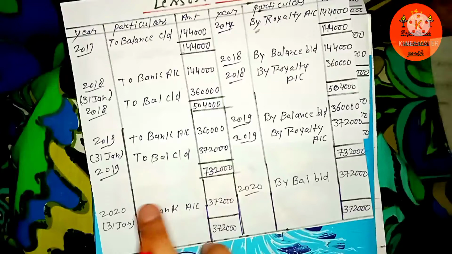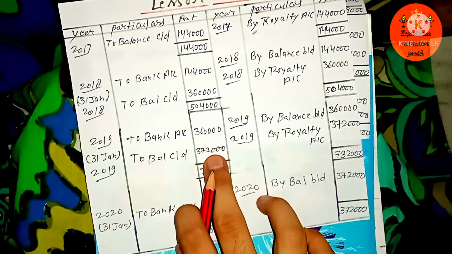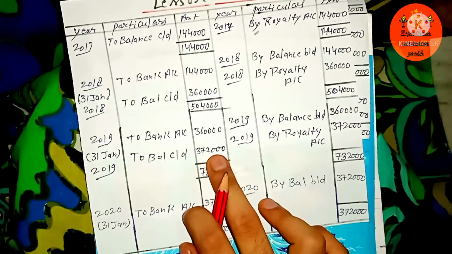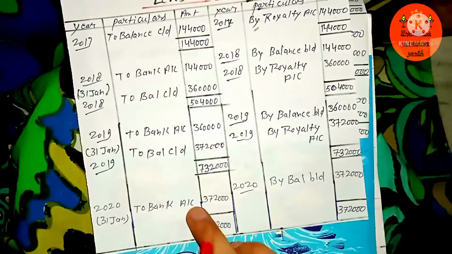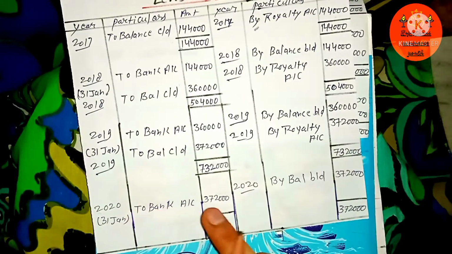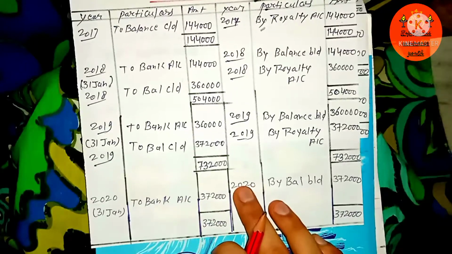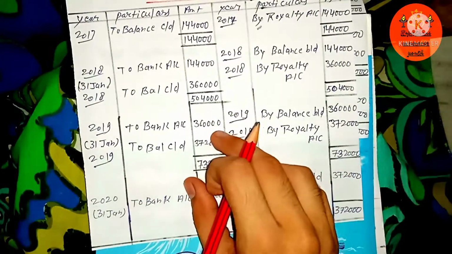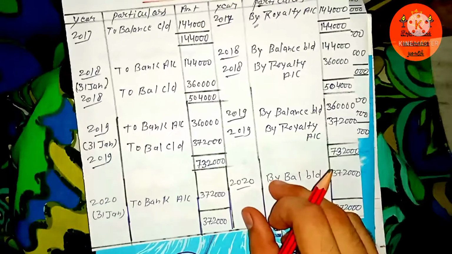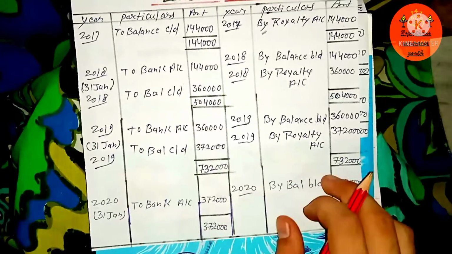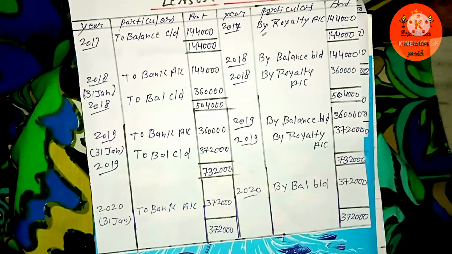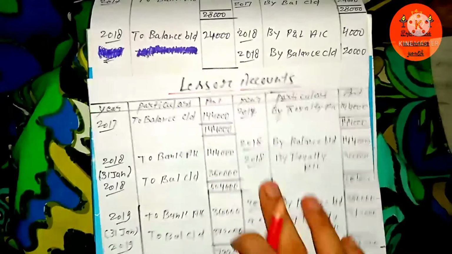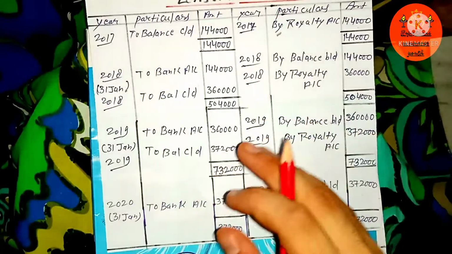And in the year 2020, whatever amount is left as the closing balance, you have to settle that account by paying it on the next year's 31st January. You don't have to leave that amount as it is. Whether it is given in the question or not regarding the next upcoming year, you have to finish that amount by paying it to the person who is really entitled to get it. So who is entitled to get that amount? The author, the writer of that book.